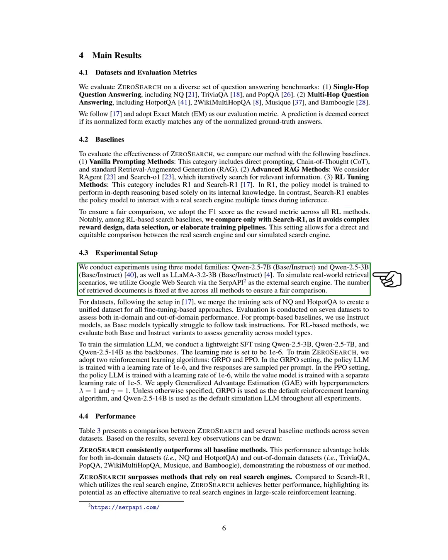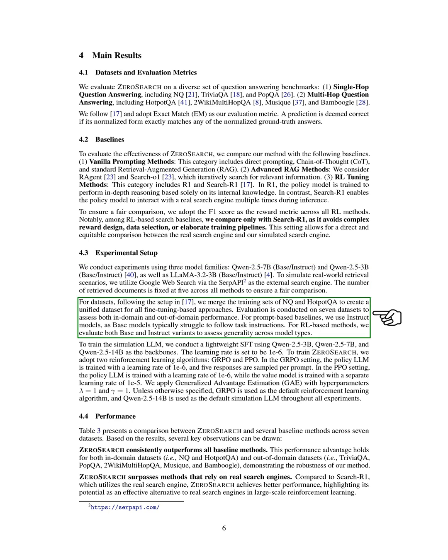In our experimental setup, we utilize 3 model families and simulate real-world retrieval scenarios using Google Web Search. We fix the number of retrieved documents at 5 for consistency. We merge training sets from different datasets to create a unified dataset for fine-tuning. For prompt-based baselines, we use instruct models, while for reinforcement learning methods, we evaluate both base and instruct variants.